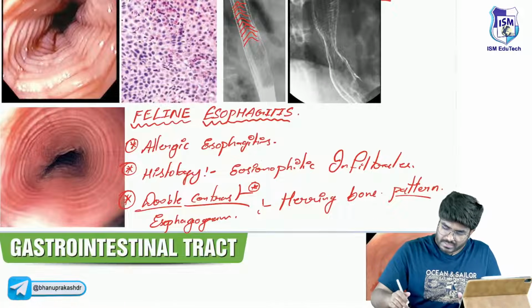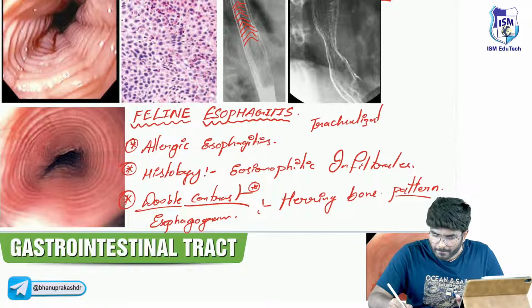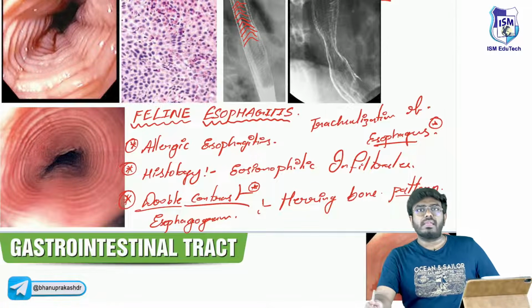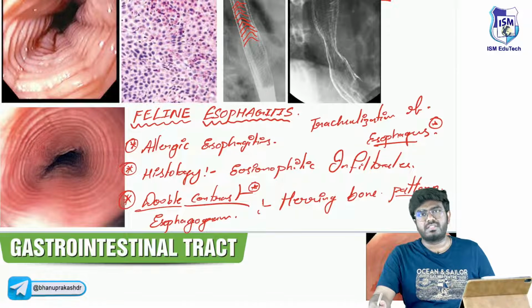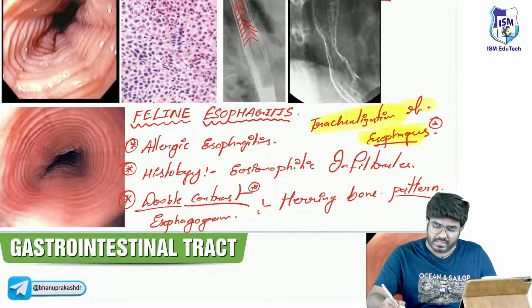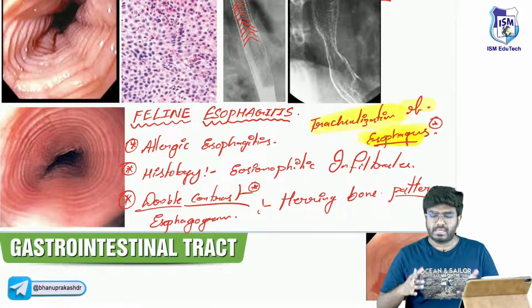So this is called trachealization of the esophagus. Trachealization of the esophagus is seen in which condition? In feline esophagitis. In feline esophagitis, the morphology of the esophagus looks like a trachea during endoscopy because of this ringed appearance.